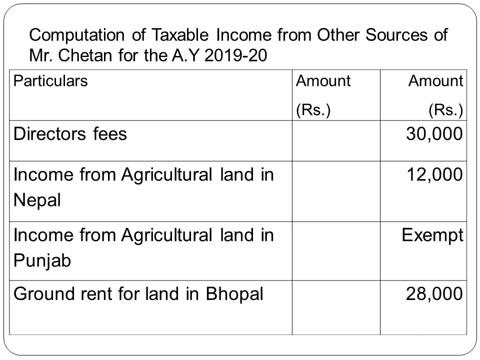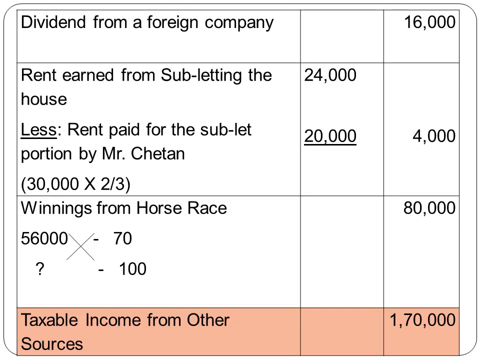Next, you have ground rent for land in Bhopal. Ground rent received is fully taxable, therefore we have taken 28,000. Next, we have dividend from a foreign company. Dividends from foreign companies are fully taxable, whereas dividend from Indian companies are exempt. Therefore, this is a foreign company, fully taxable. We have taken the full amount.